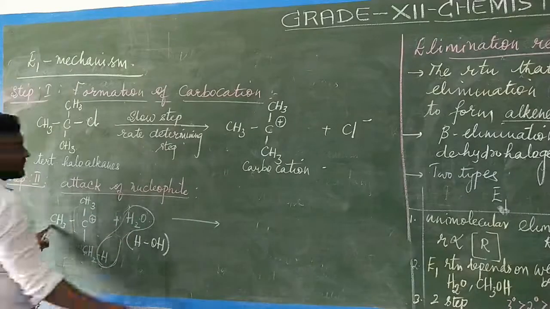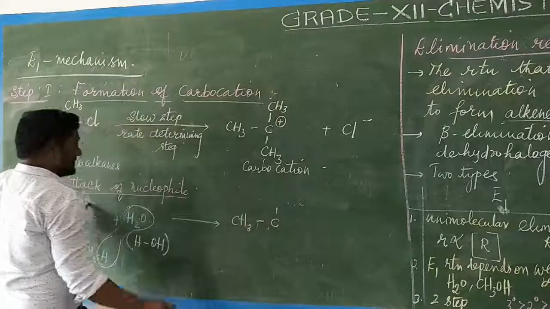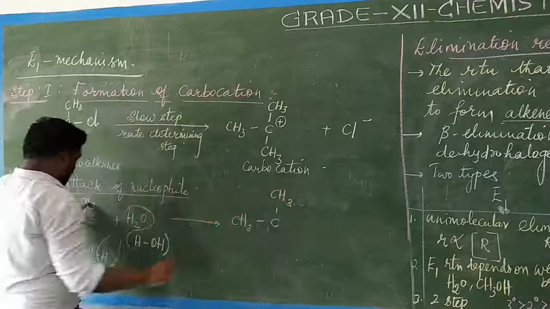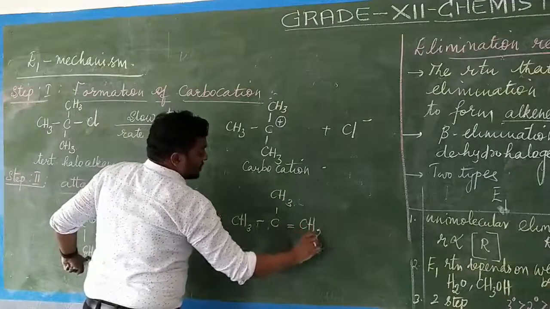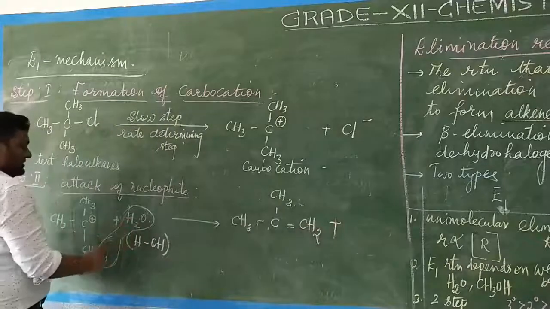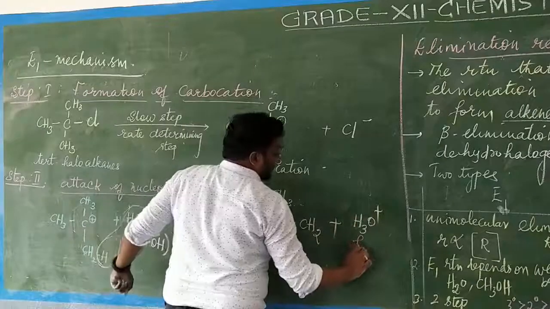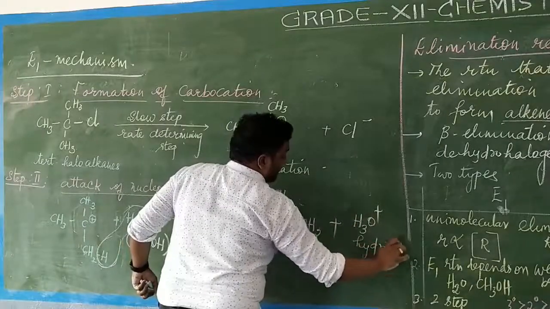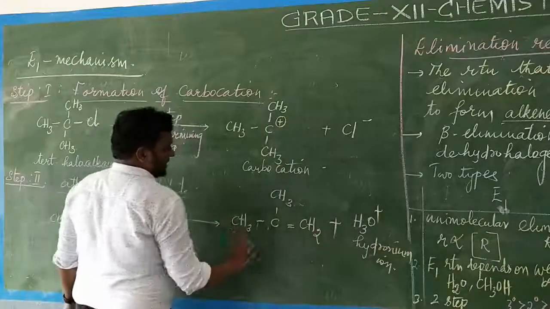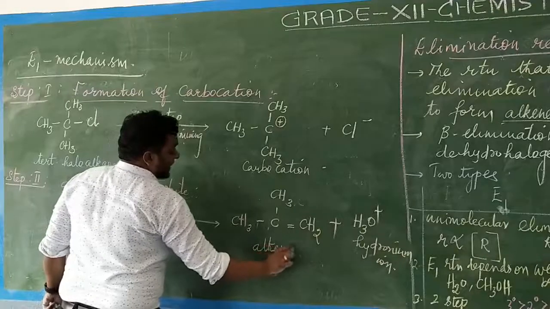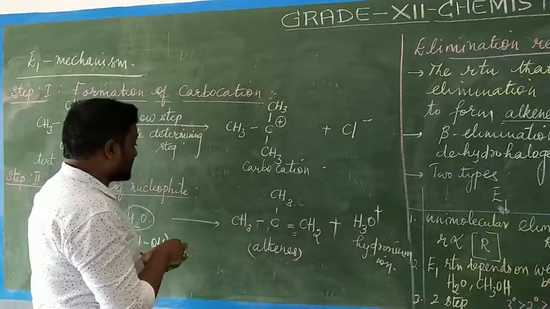So as a result, what will be the product? CH3, C, CH3, where one hydrogen has been removed, so it becomes a double bond with CH2. H2O plus H becomes H3O plus, which is called the hydronium ion. This product is an alkene, an unsaturated hydrocarbon, since a double bond is present.